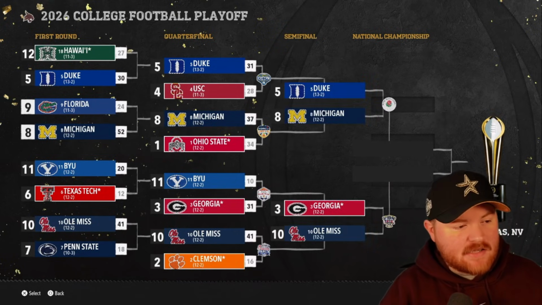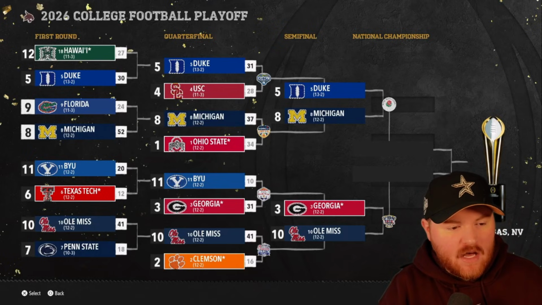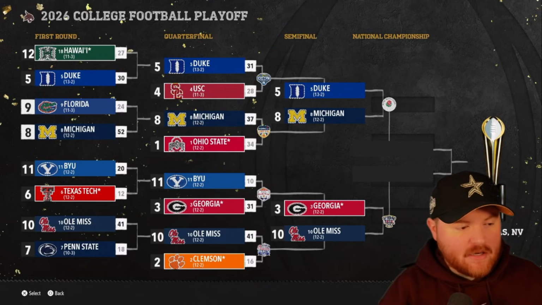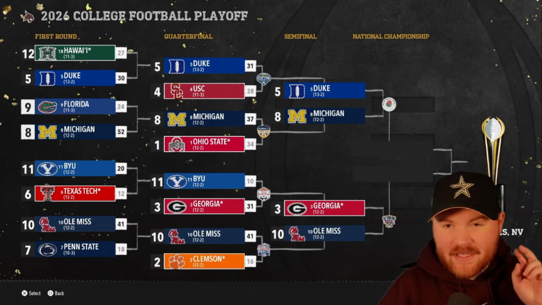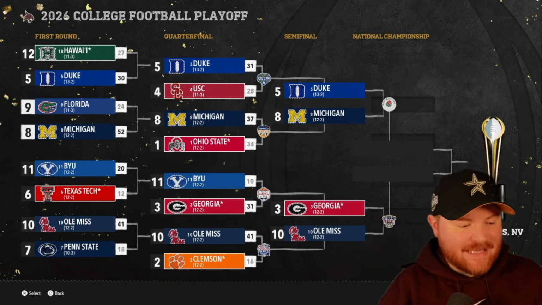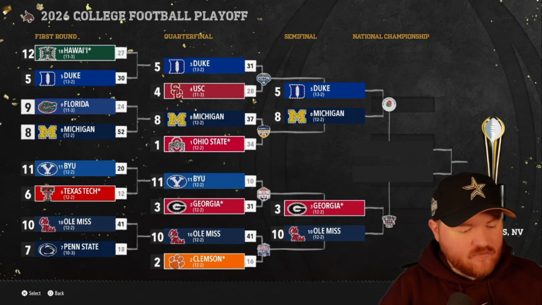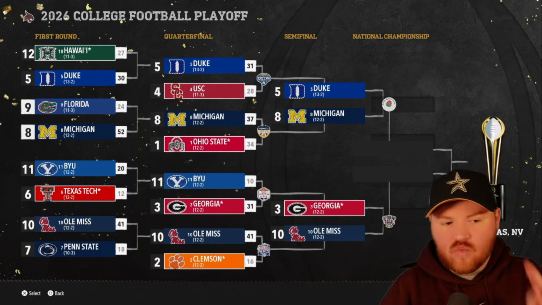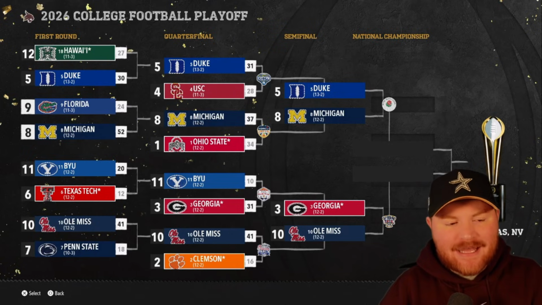Duke, yet again, knocks off USC by 3 in the Cotton Bowl. They'll take on Michigan, who beat Ohio State by 3 in the Orange Bowl. They will face off in the Rose Bowl. We get 2 SEC wins, so the SEC has done much, much better in the second year. Georgia beats BYU 31-10. Ole Miss beats Clemson 41-16, so we're guaranteed to have one SEC team in the national championship game this season.